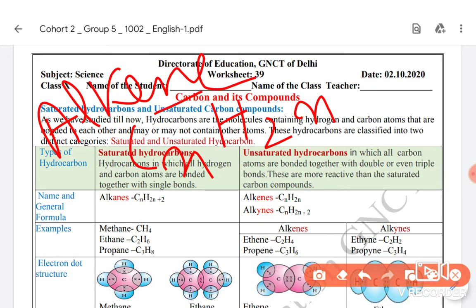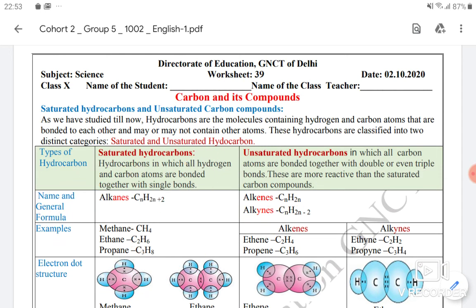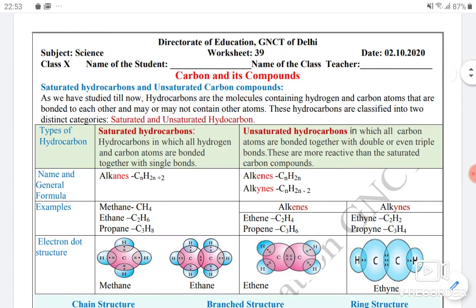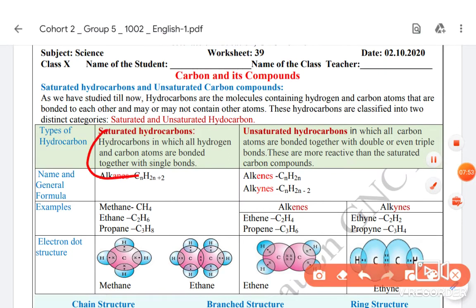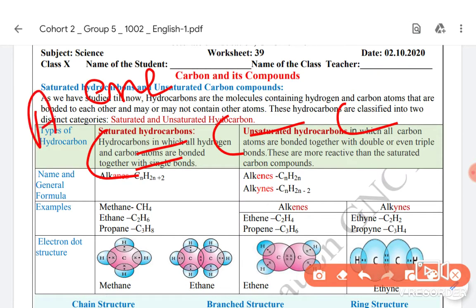Ene represents double bond. Now if we have three carbon atoms, C, C, C, it is not necessary that double bond will be formed by each. Only one double bond is sufficient to make it alkene. So let us suppose this carbon atom has formed a double bond and this is a single bond. Don't confuse between saturated and unsaturated. If only one double bond is there, it can be only one double bond. One double bond is sufficient to make it alkene. So it will be an alkene.